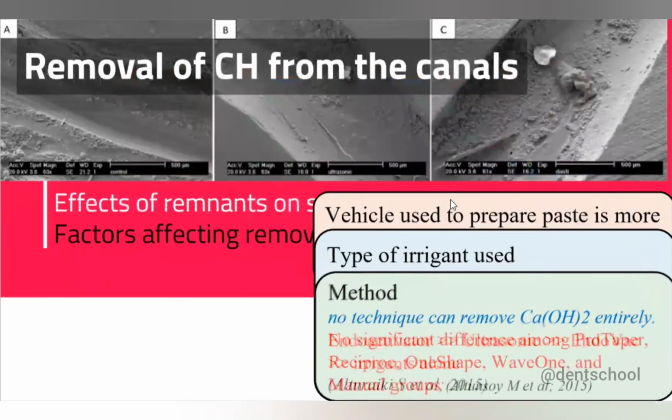And there is one study in which they tried different file systems also to remove the calcium hydroxide or the Metapex oil-based calcium hydroxide. But again, that study also stated that there is no technique or irrigant which can remove the Metapex completely. But if you want to remove it more effectively, you should use 10% citric acid and 10% malic acid along with EndoActivator. Okay.